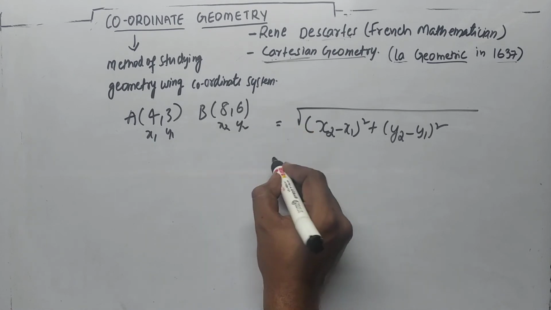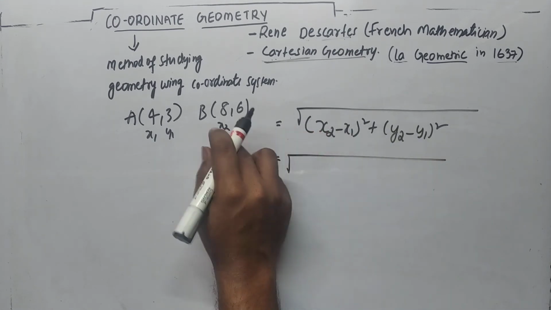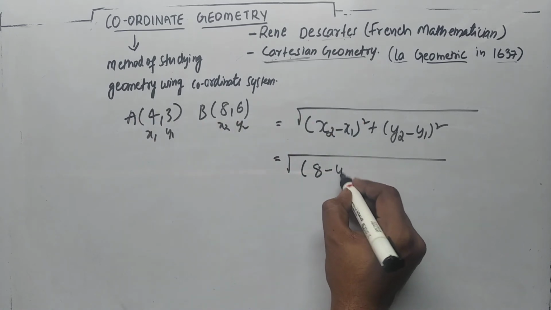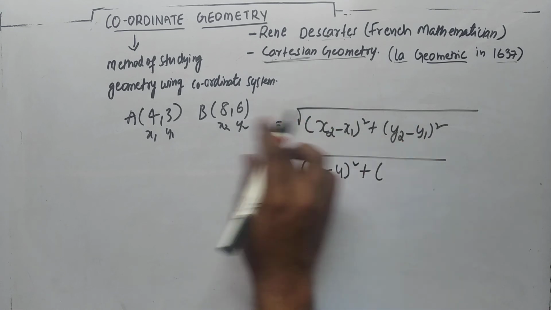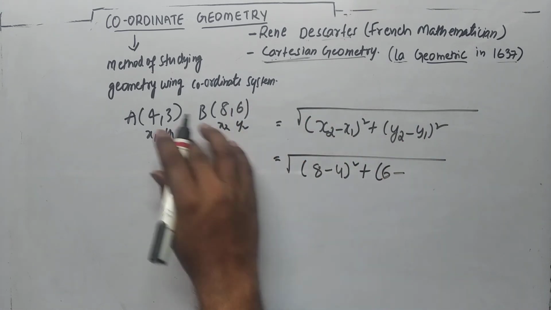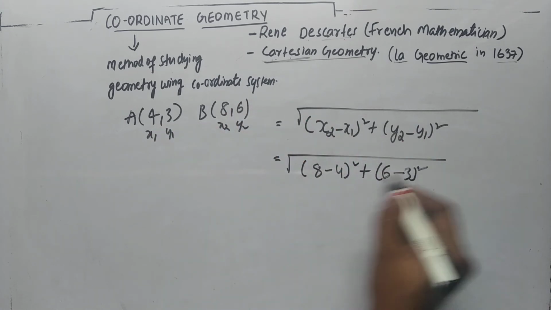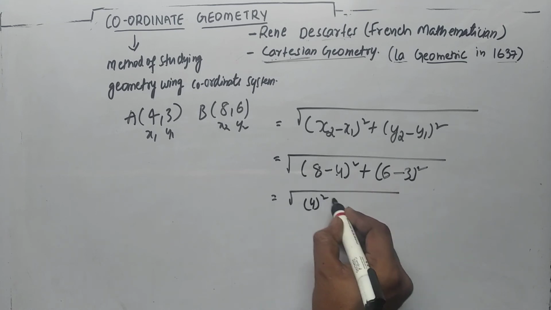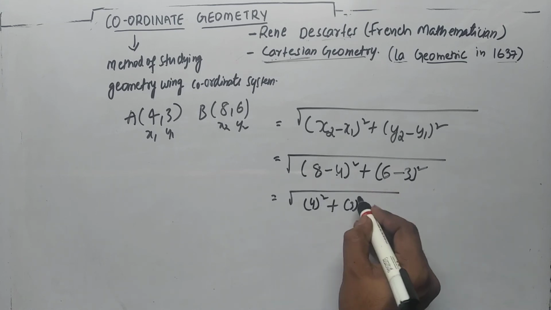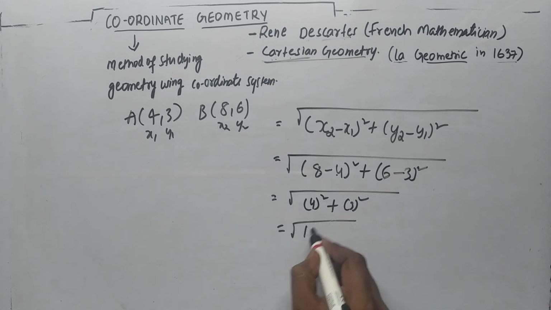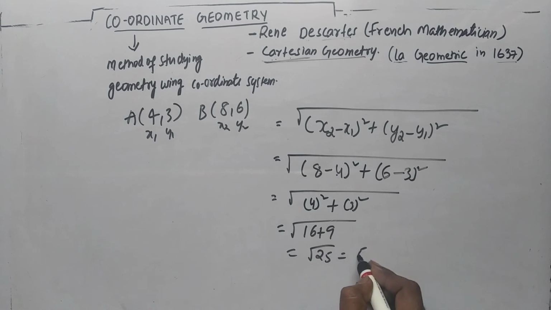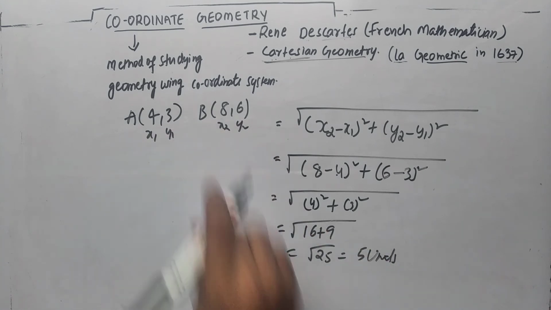Substituting the values, x2 is 8 minus x1 which is 4, whole square; y2 is 6 minus 3, whole square. 8 minus 4 is 4, so 4 square is 16; 6 minus 3 is 3, so 3 square is 9. You get root 25, which is 5. So 5 units is the distance between these 2 points.